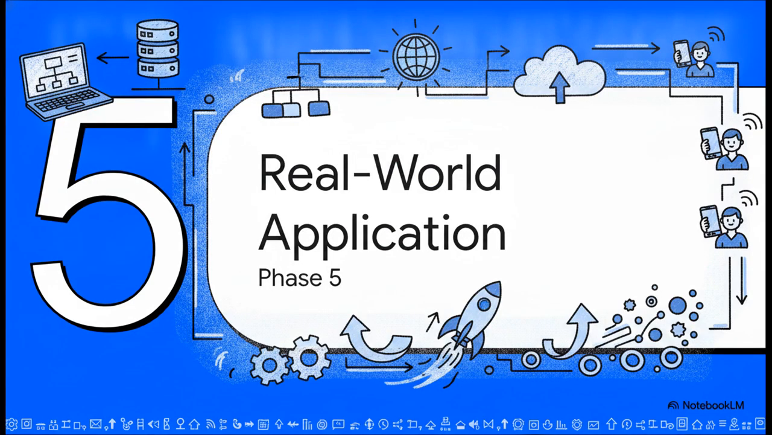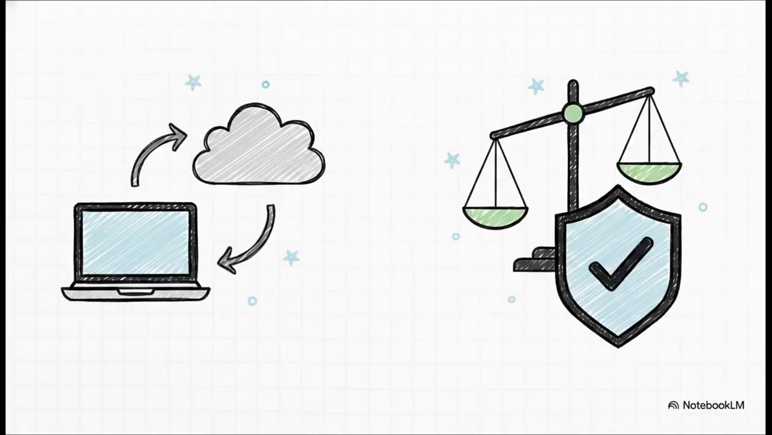Which finally brings us to Phase 5, real-world AI application. This is the polish. This phase is all about getting your AI out of a local notebook on your laptop and safely, reliably into the hands of actual users. Because building the model is honestly only a fraction of the total workflow. You have to learn MLOps and deployment. That means using Git for version control, setting up REST APIs, and managing cloud deployments.